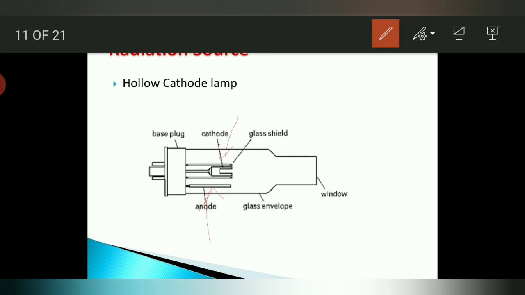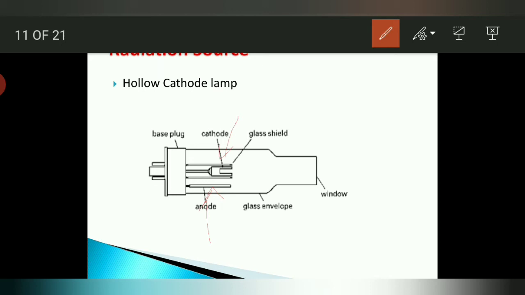Therefore the material of the anode is not a major concern here. Here the most important electrode is the cathode. The cathode is useful for the determination, and the metal which is going to be analyzed is used here for the preparation of the cathode. The material used for the anode is not much important here. Here a high voltage of about 200 to 500 volts is applied across the cathode and anode. Voltage applied during that particular process is near about 200 to 500.